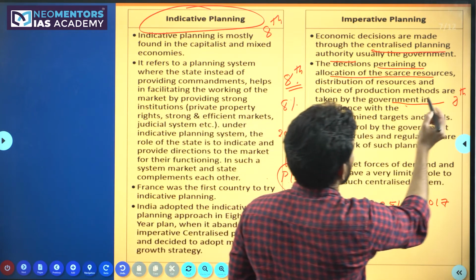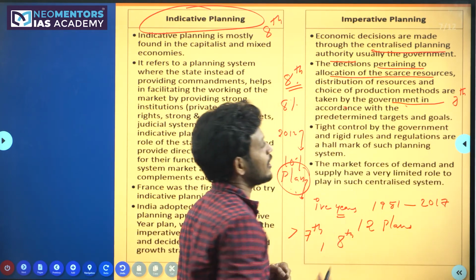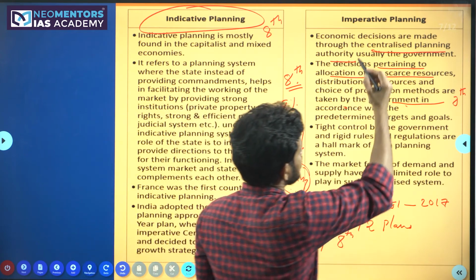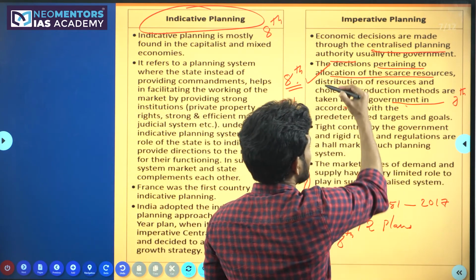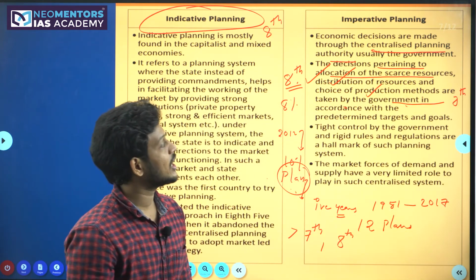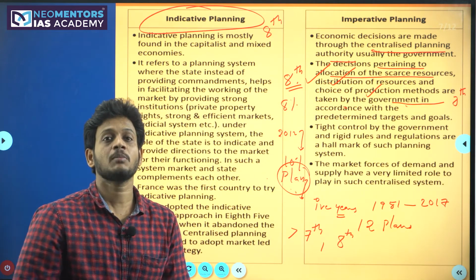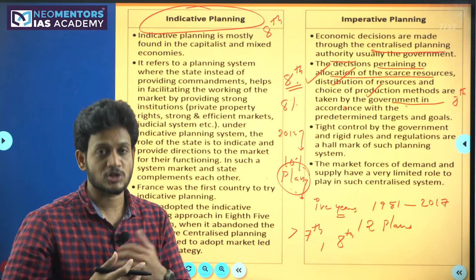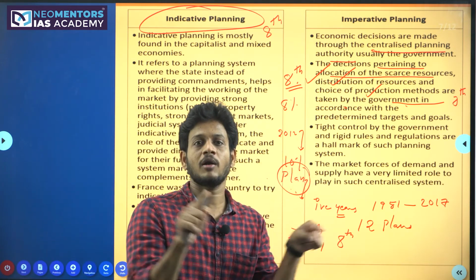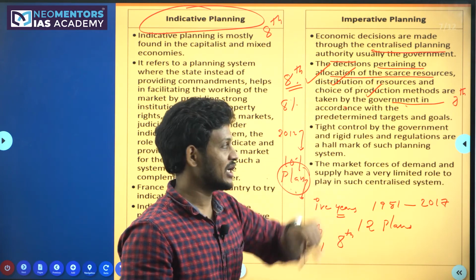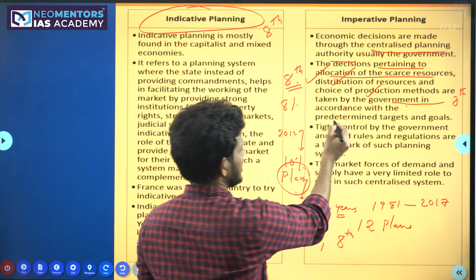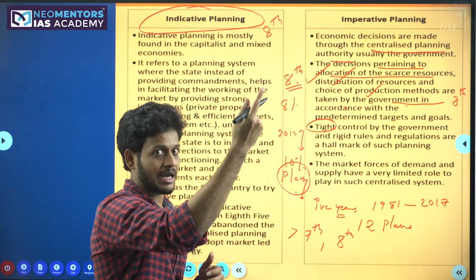So the government will set the targets and the goals. To reach these predetermined targets and goals, the government will allocate the resources, distribute the resources, and also decide the different production methods that the economy must use. These are all dealt with by the planning commission itself. So this imperative planning is very rigid, like we saw in totalitarian planning.